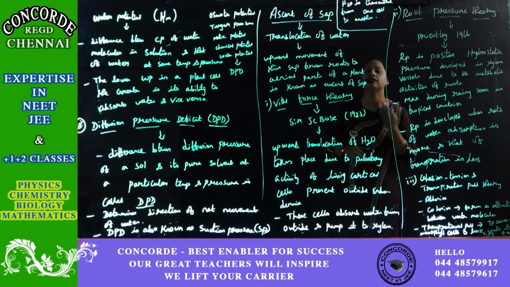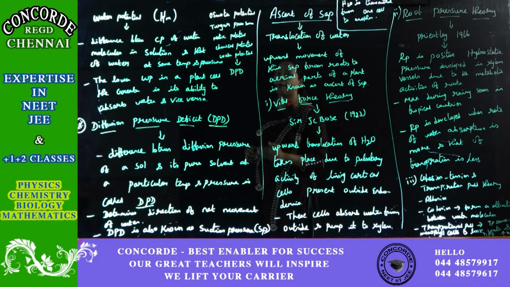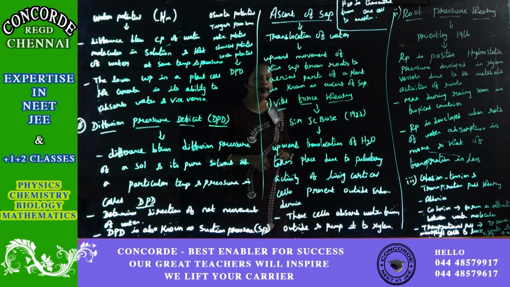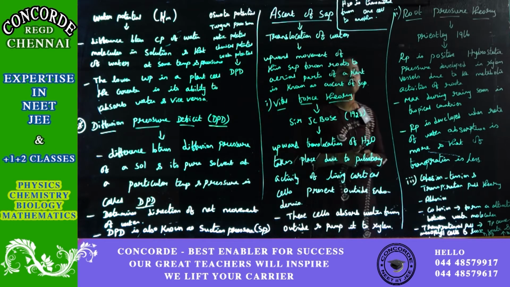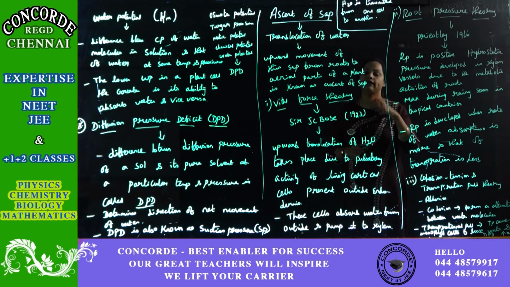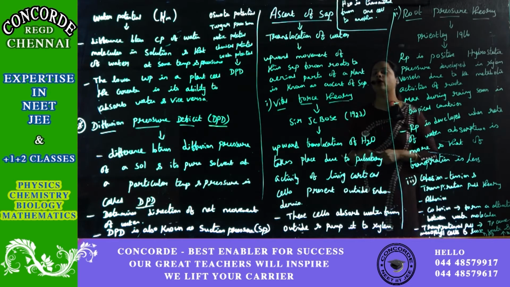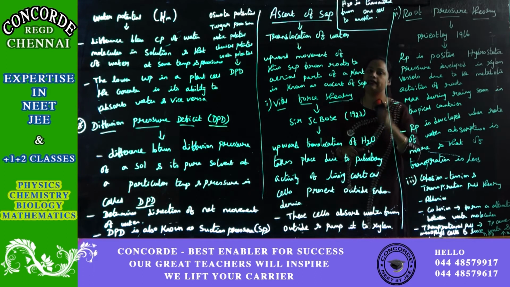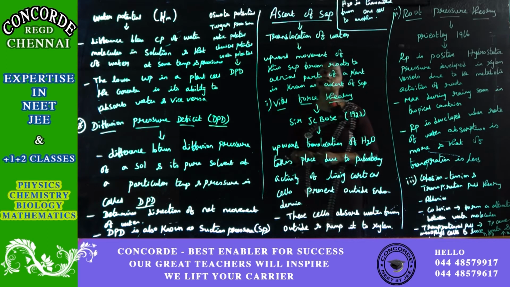In a plant, the living cells are the cortical cells, which are present just outside the endodermis. So according to the vital force theory, the upward movement of water takes place by the pulsatory activity of cortical cells present just outside the endodermis. Via that, the water is absorbed and translocated from cell to cell.